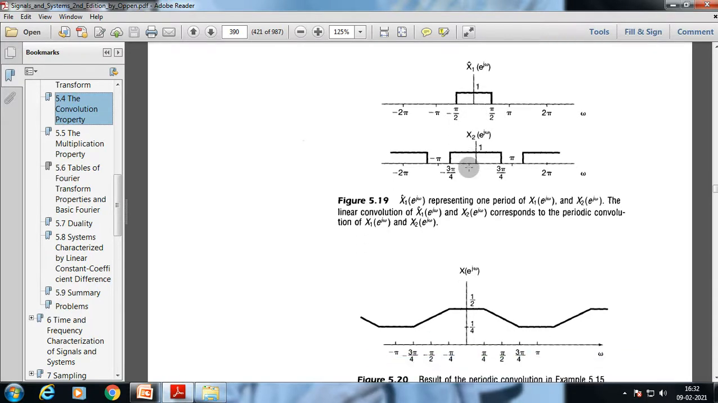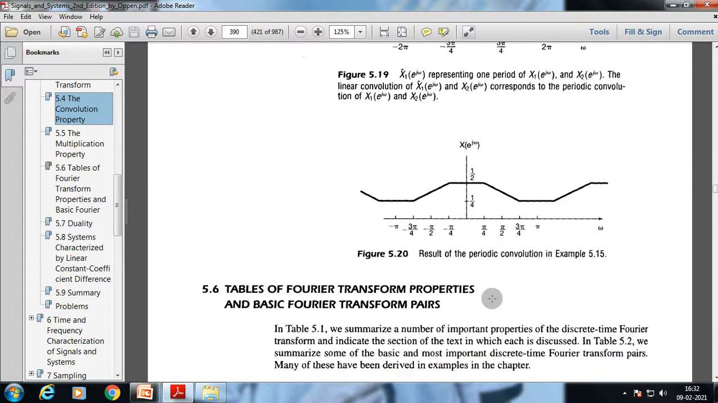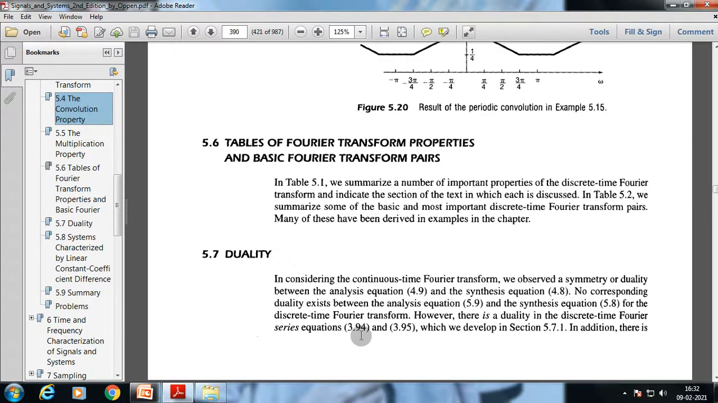Okay. Now if we represent the result of the periodic convolution as this, we get tables of Fourier transform properties and basic Fourier transform pairs. So now we're going to understand what duality means. Considering the continuous time Fourier transform, we observe the symmetry of duality between the analysis equation and the synthesis equation.